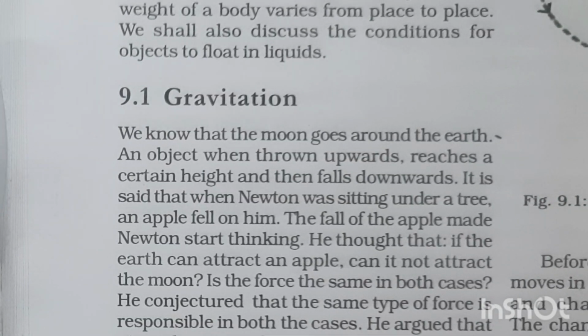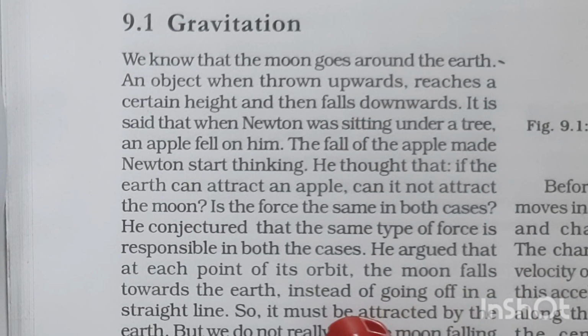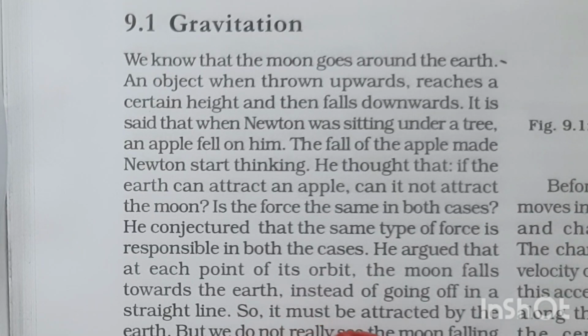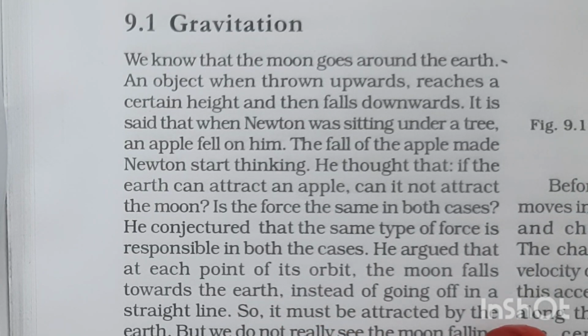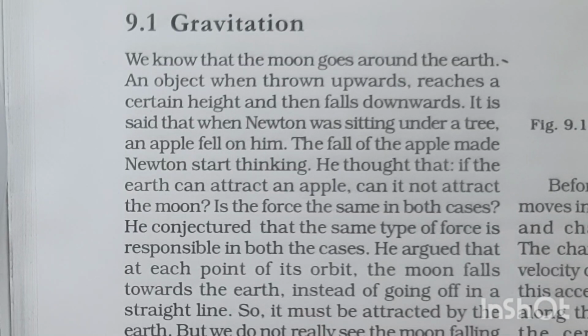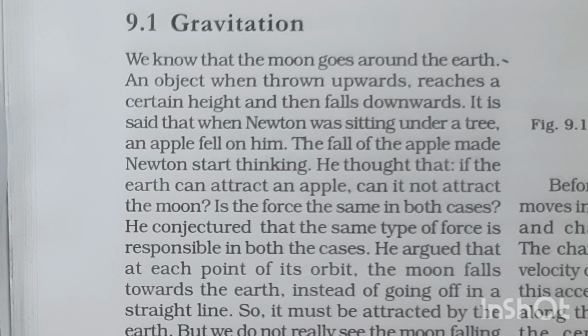He argued that at each point of its orbit, the moon falls towards the earth instead of going off in a straight line. So it must be attracted by the earth. But we do not really see the moon falling towards the earth.